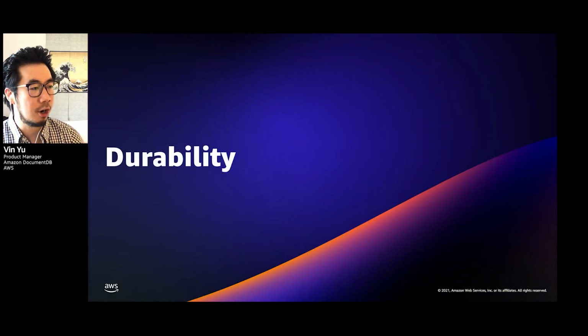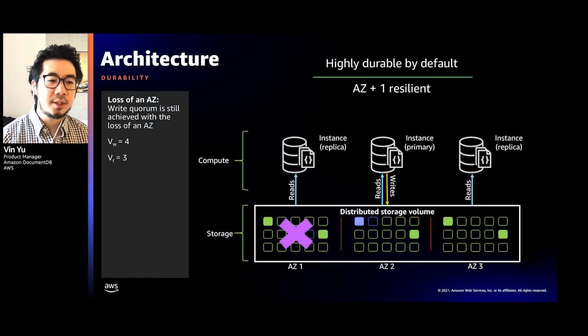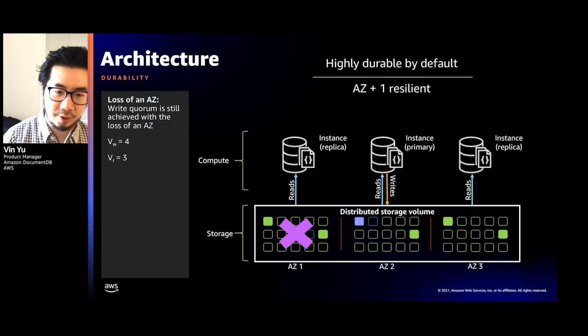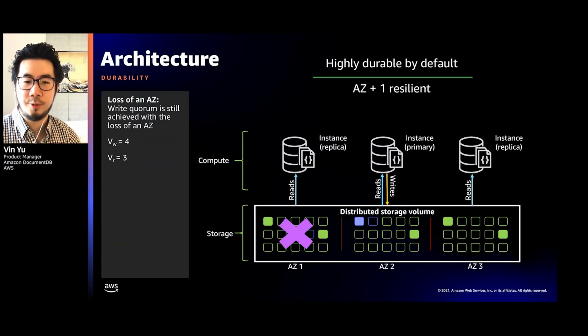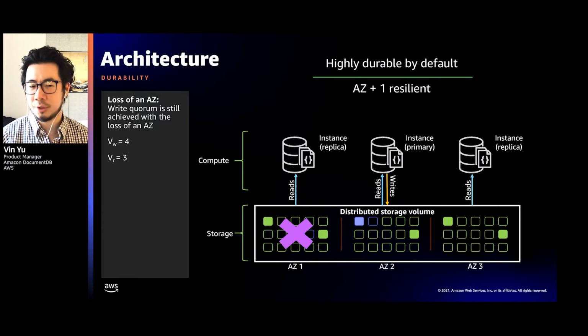Now let's go on and talk about durability. So we already mentioned that we copy your data 6 times across 3 availability zones. So let's walk through a scenario on what this means for you. Now, let's say an entire availability zone goes down. What actually happens to your DocumentDB cluster? Since we store 6 copies of your data and there are 2 available in each availability zone, we still have 4 copies of your data. So you're still good to do both reads and writes because the write quorum is 4.